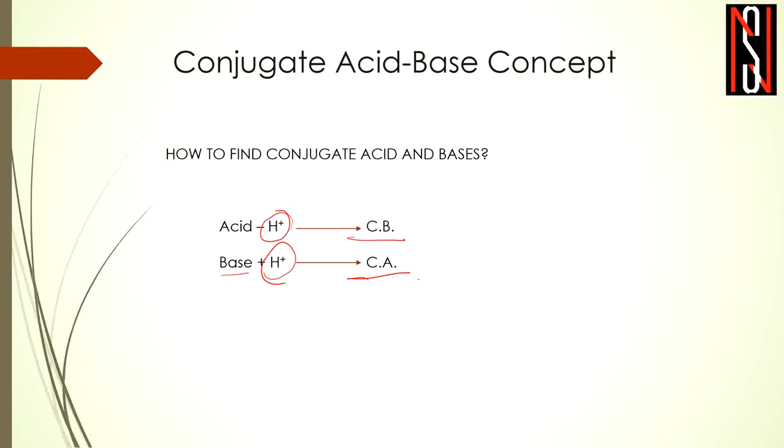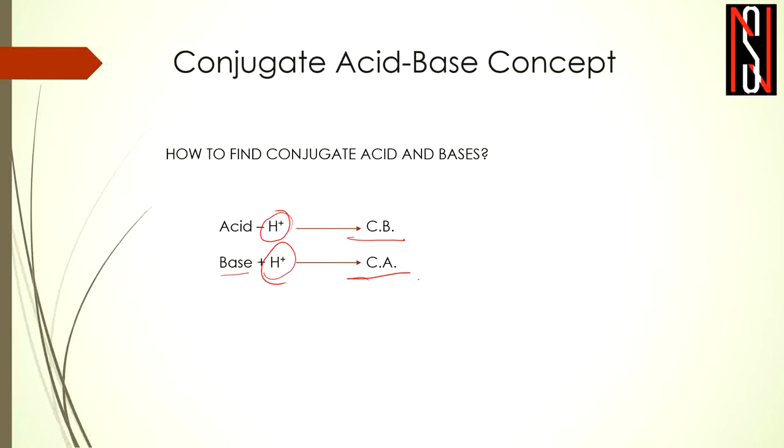That means, if you are given a substance and asked to find its conjugate acid, we add H plus to it. If you are asked for its conjugate base, we remove H plus from the substance, and whatever substance comes out will be its conjugate base. So simply this is the thumb rule of determining the conjugate acids and bases of a particular substance. If a substance is given to you and you are asked to determine its conjugate base or conjugate acid, simply remember this thumb rule.